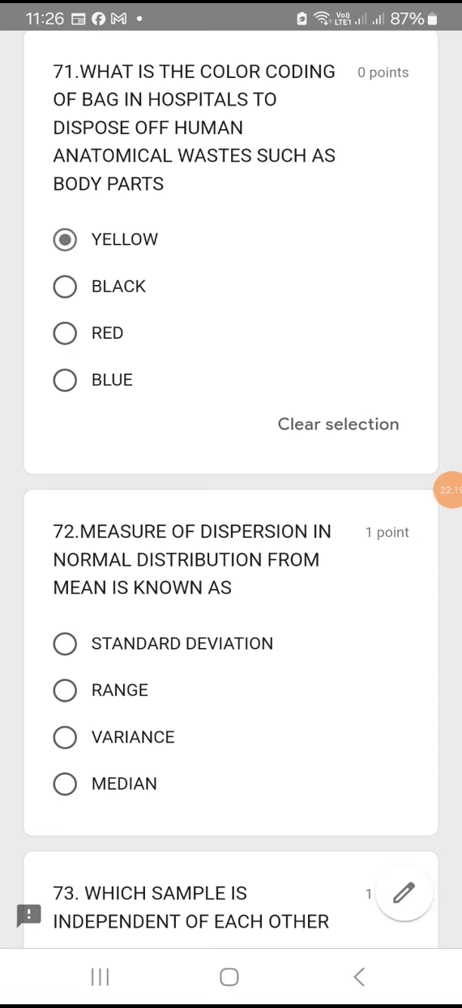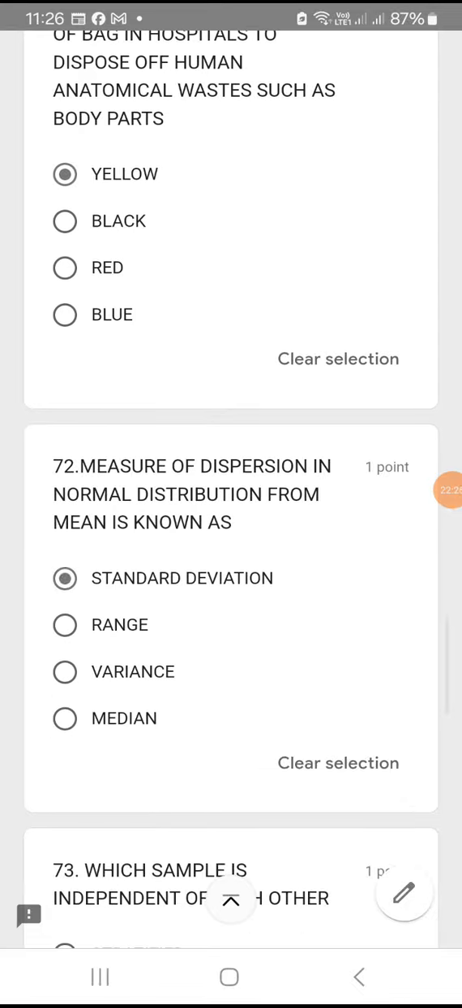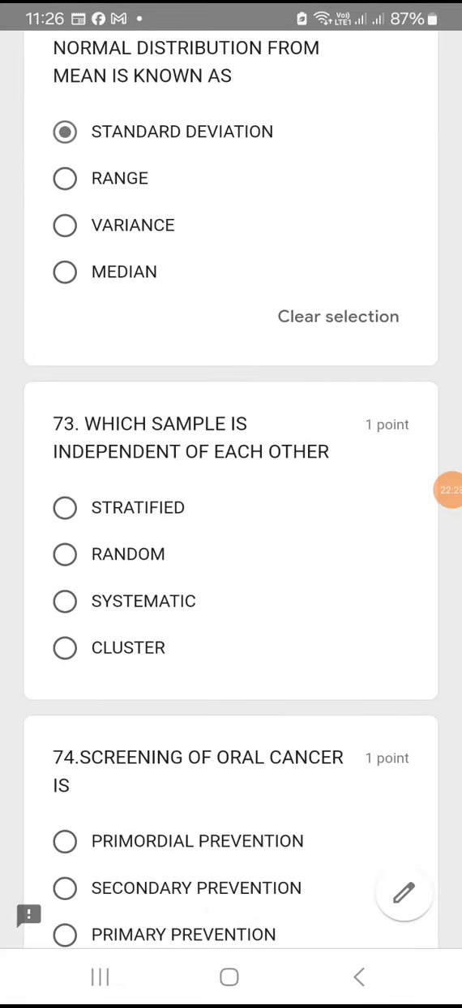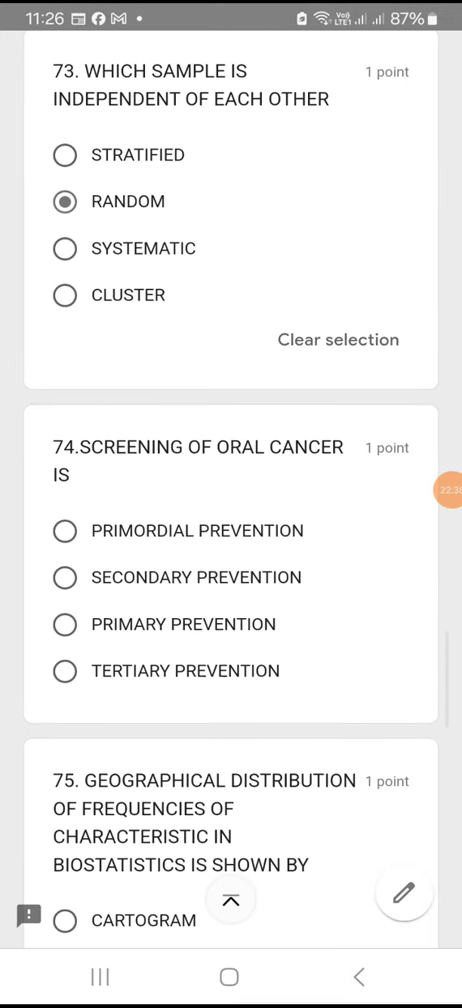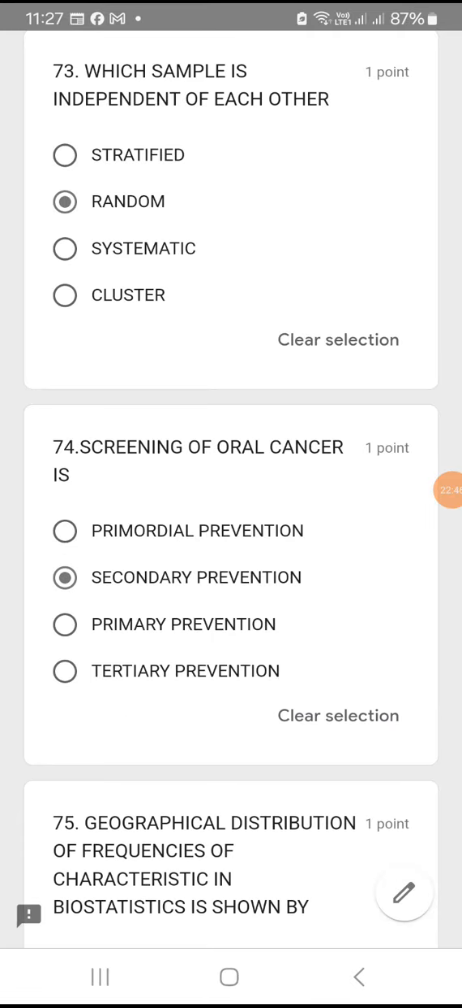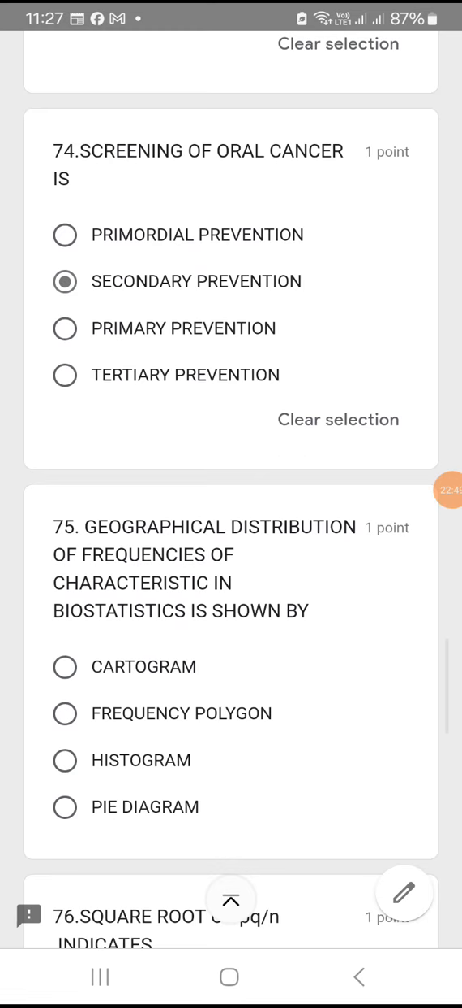Question number 72, measure of dispersion in normal distribution from mean is known as. So in statistics, you get a dispersion from mean, that is standard deviation. Option A. Question number 73, which sample is independent of each other? When you randomly pick some samples, they will be independent of each other, isn't it? So option B is the right answer. 74, screening of oral cancer is a primordial prevention or secondary or primary prevention or tertiary? It comes under secondary prevention. Okay, screening of cancer is a secondary prevention.